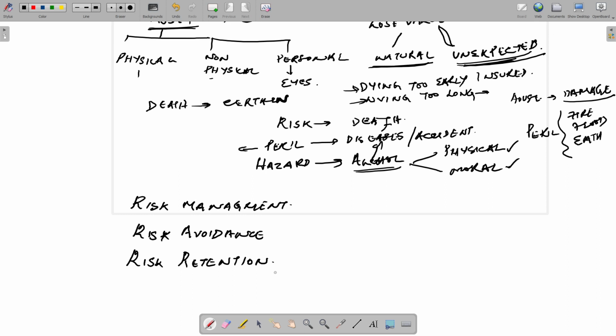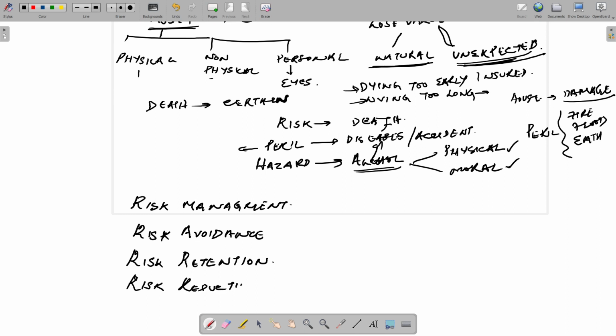For example, with small value products like a pen or a table, we don't insure because we can retain the risk and overcome the situation. Then you have risk reduction, or risk control.